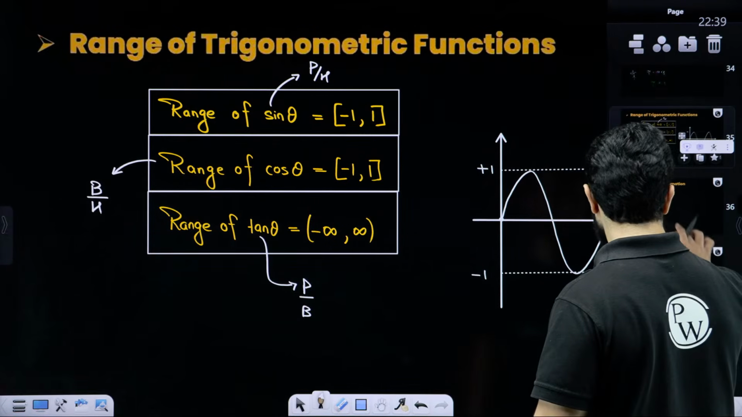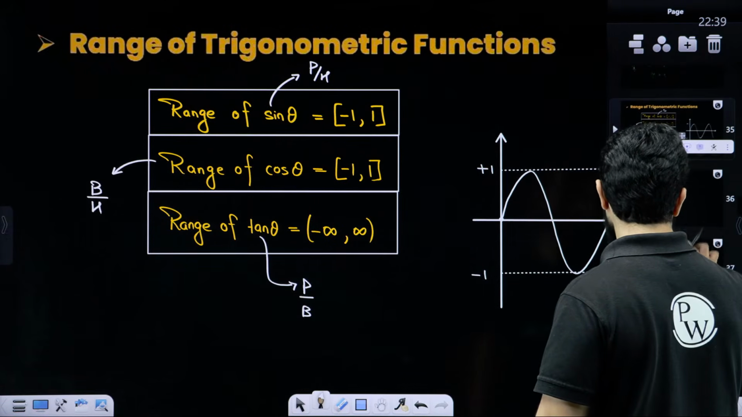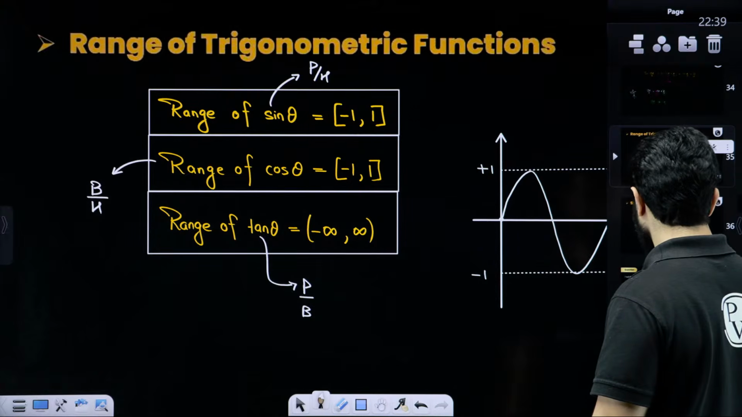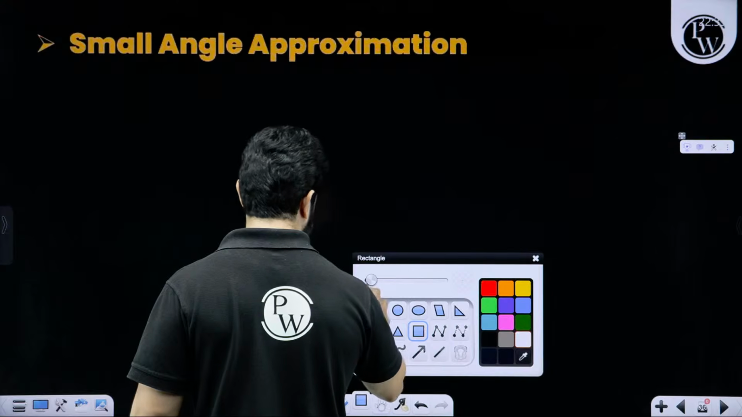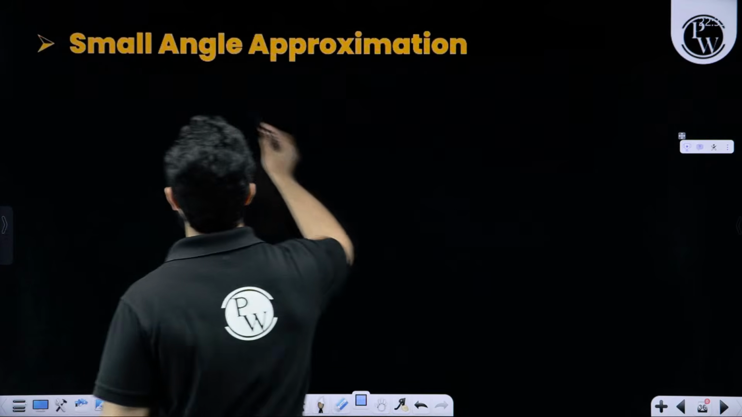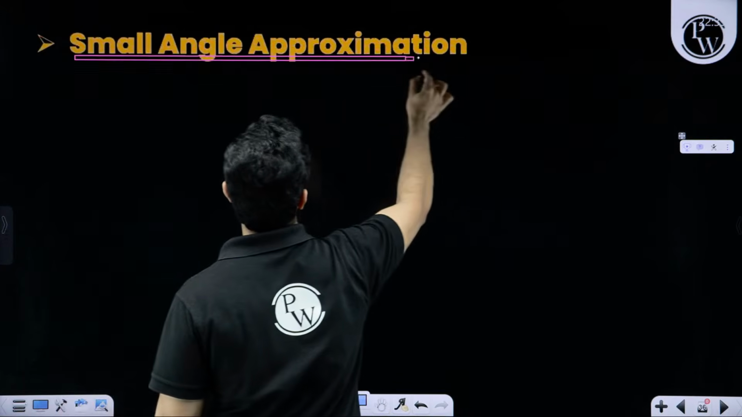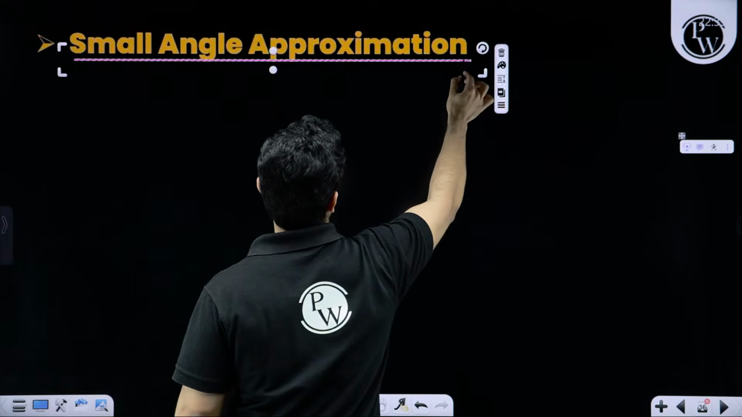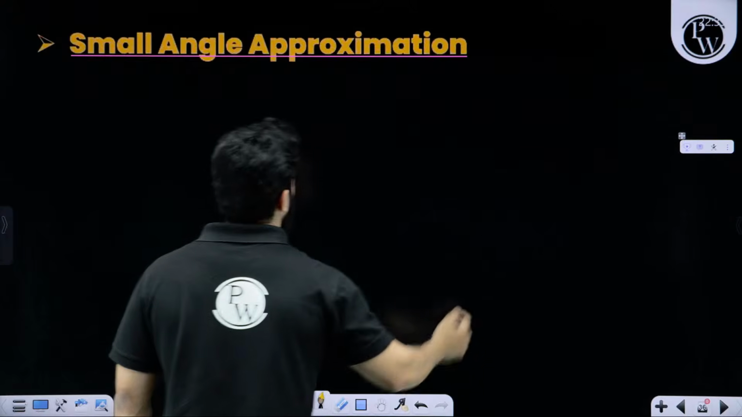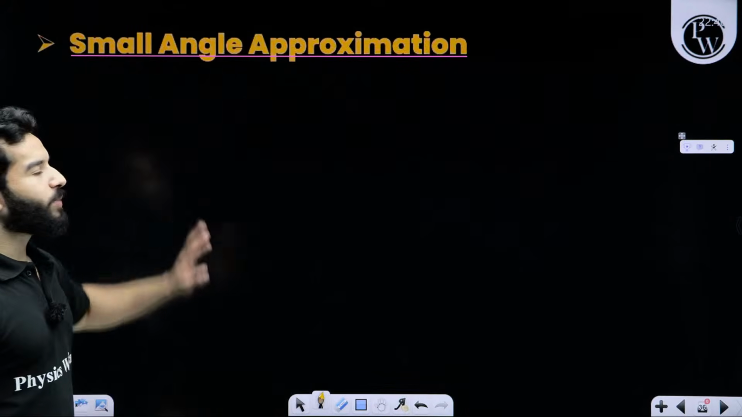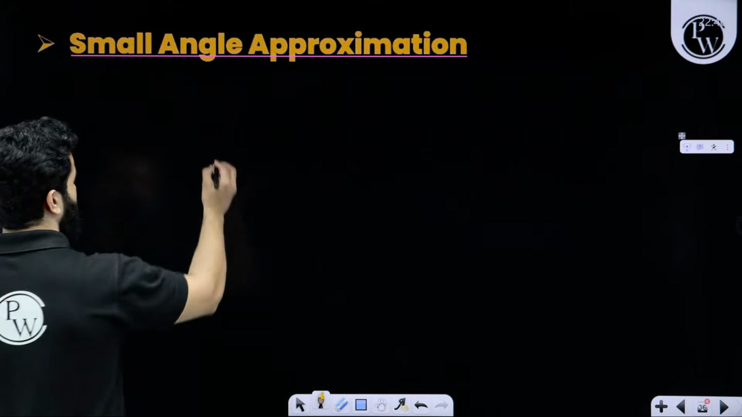Done. So this is also all clear. Now, my dear friends, a very small topic, that is small angle approximation, but again let me tell you, we are going to use it a lot, right? First of all, understand what do we mean by small angle.